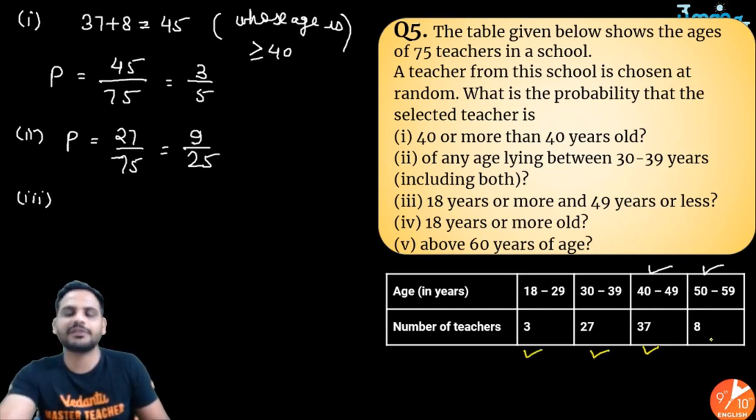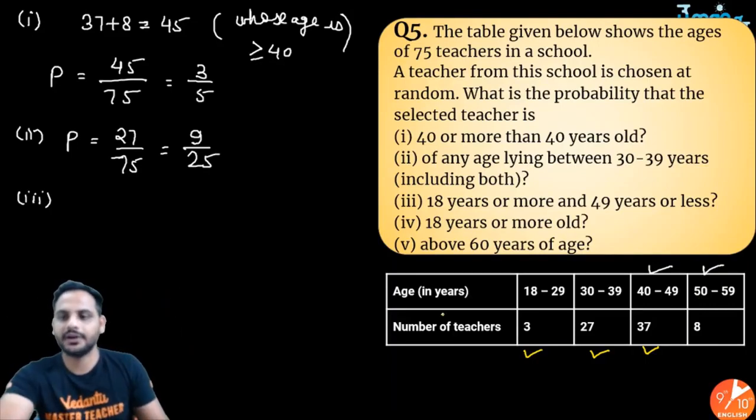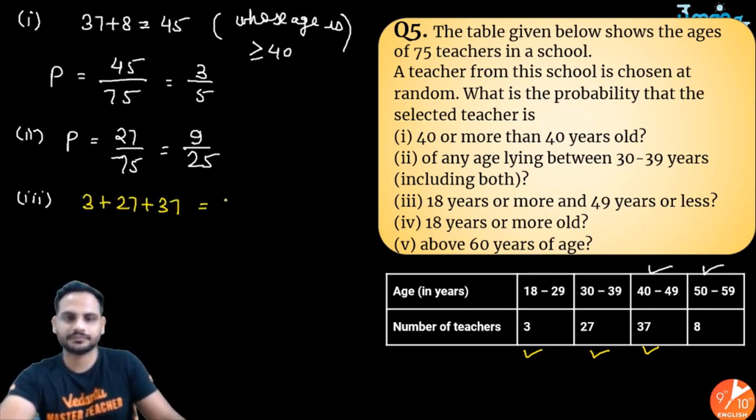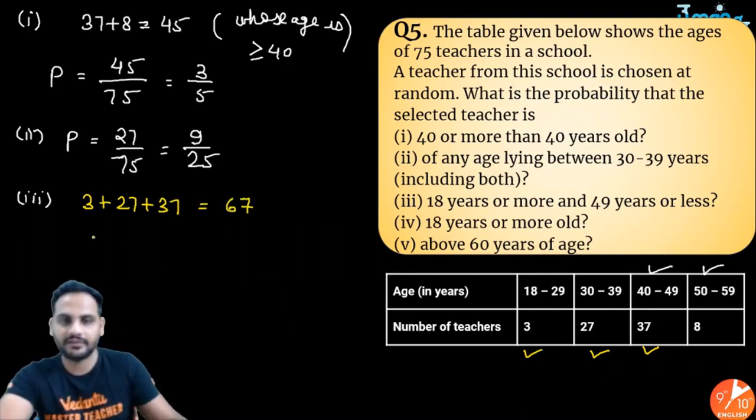But the last one will not be counted because in the last one, the age is more than 49. So more than 18 years, less than 49 years. Got it? So total number of teachers we will be having here is 3 plus 27 plus 37, so it will be equal to 67. So the probability will be equal to 67 upon 75.